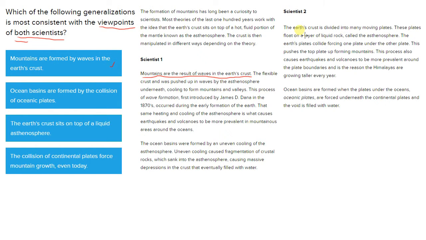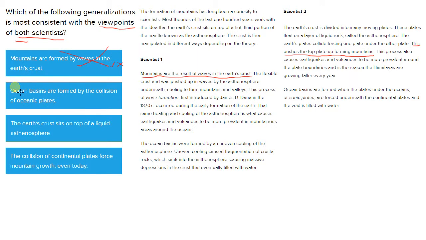But if we look at scientist two's perspective, we see the scientist who is talking about plate tectonics. The Earth's plates collide, forcing one plate under the other plate. This pushes the top plate up, forming mountains. So scientist 2 believes that it's the result of plate tectonics, or one plate of the Earth's crust pushing under the other, that causes mountains, not waves in the Earth's crust. So we can give that a big old X and a big cross out, so that's the wrong answer.